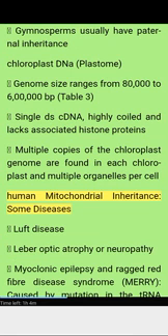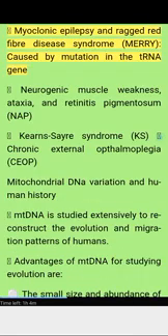Human mitochondrial inheritance. Some diseases: Leigh disease; Leber optic atrophy or neuropathy; myoclonic epilepsy and ragged red fiber disease syndrome, caused by mutation in the tRNA gene; neurogenic muscle weakness, ataxia, and retinitis pigmentosa, NARP; Kearns-Sayre syndrome, KSS, chronic progressive external ophthalmoplegia, CPEO.